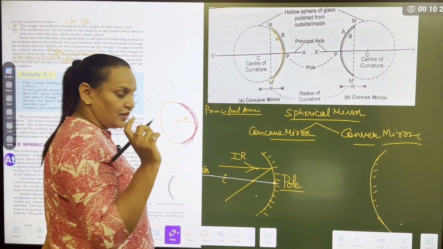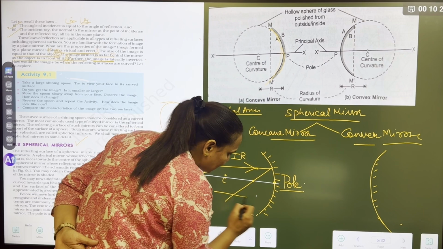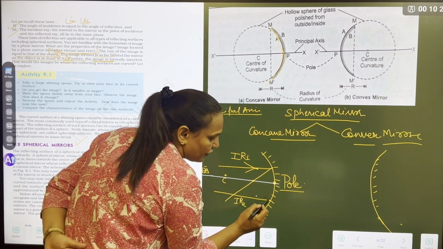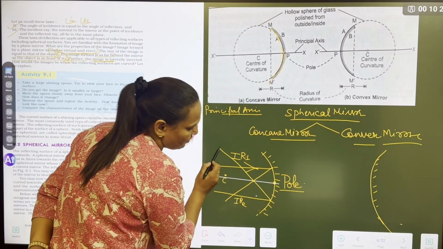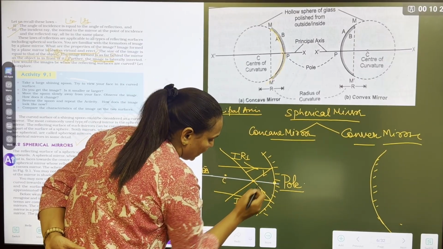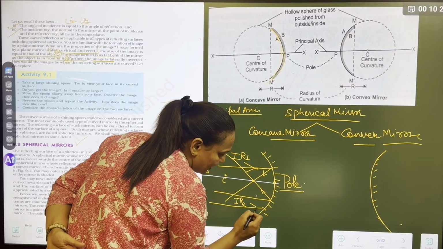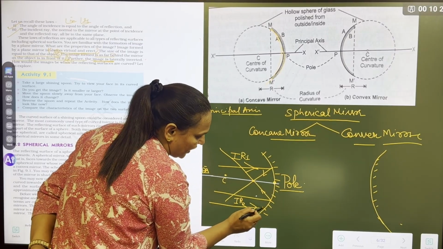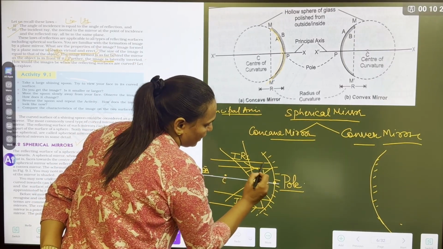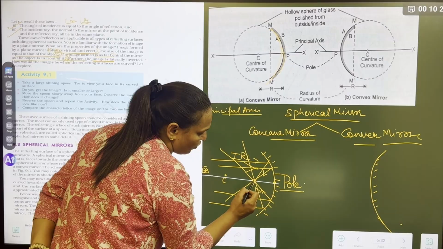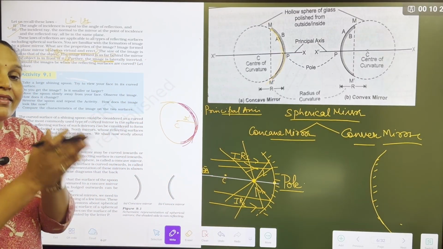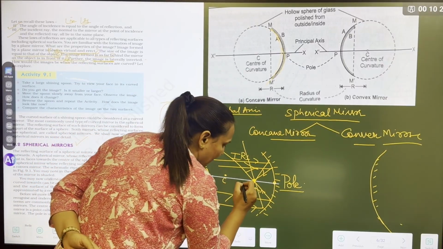axis. Now this is incident ray number 1, this is incident ray number 2, which will strike the mirror and pass through a point on the principal axis. Then there is one more ray, incident ray 3, which hits the mirror and passes through the point. It is called the reflected ray. There is one more ray. They all pass through one point. What is that point? It is where all the reflected rays meet at one point on the principal axis.